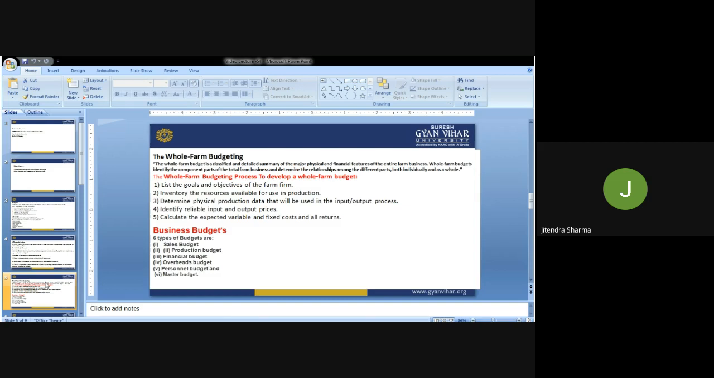Now, business budgets: there are six types of business budgets available for running any business. Let us discuss them one by one. First, the sales budget. This is the budget related to the sales professionals, the department responsible for converting a product or service into money.